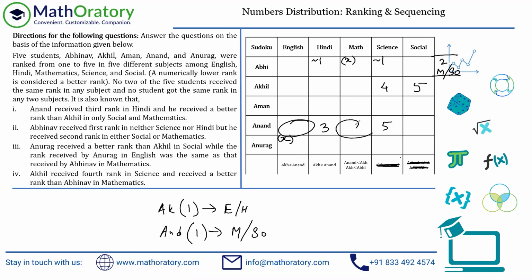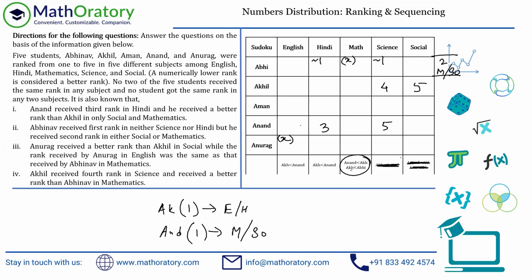So look at the row, that will be easy to understand. Anand cannot get a 1 here. That is the empty space. Akhil has to get less than Anand. But here or here, Anand can actually get a 1. So there are still a couple of possibilities. There is one other information that I've not accounted for, two other actually. First, let me look at this part. So Abhi is getting the rank 2 in either math or in social. So either of these two values is a 2, right? Also, if you look at Abhi, there is an information here as well about Abhi.